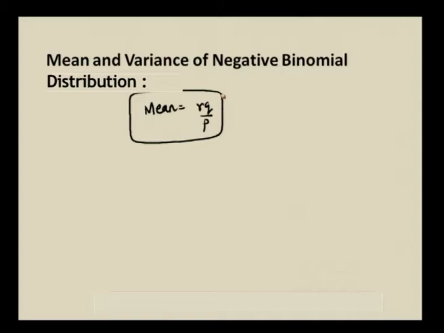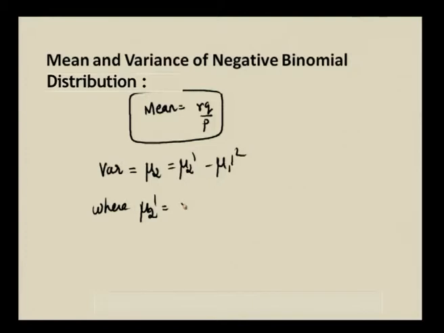Next, we have to derive the variance. What is the variance formula? Variance is mu 2, which is mu 2 dash minus mu 1 dash square. Either in terms of expectation, it is expectation of x square minus expectation of x the whole square, where we have to derive mu 2 dash.